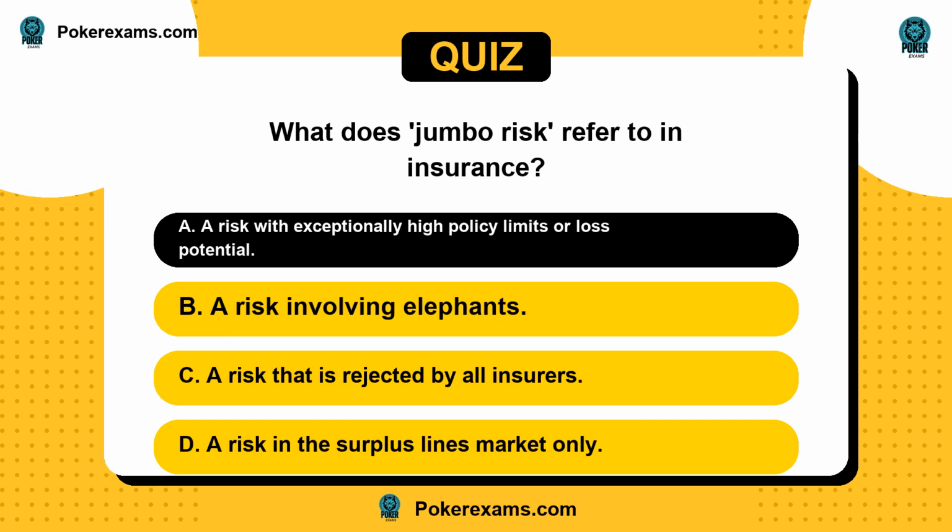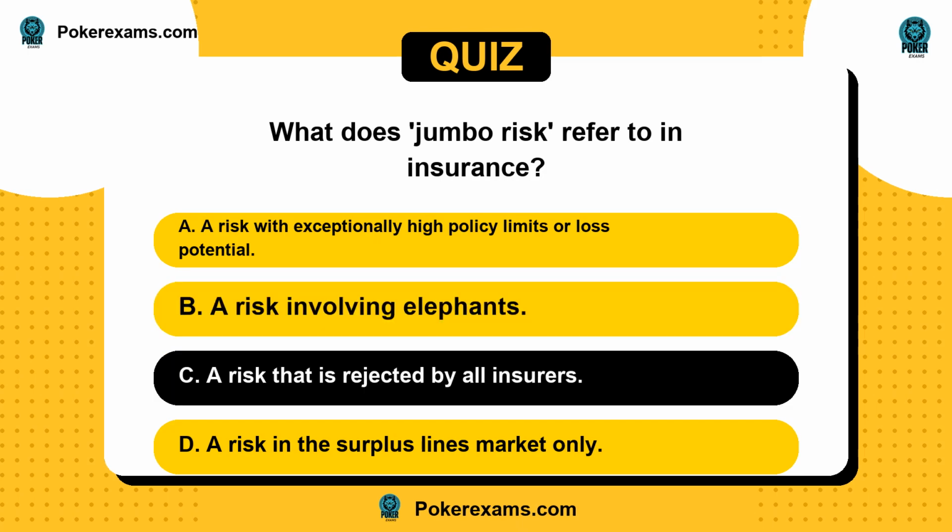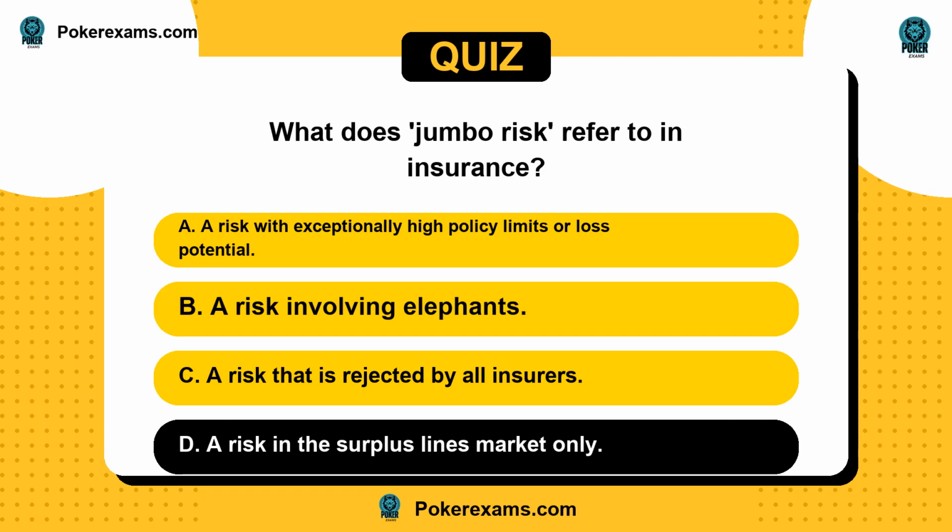Is it A, a risk with exceptionally high policy limits or loss potential? Or B, a risk involving elephants? C, a risk that is rejected by all insurers? Or D, a risk in the surplus lines market only?